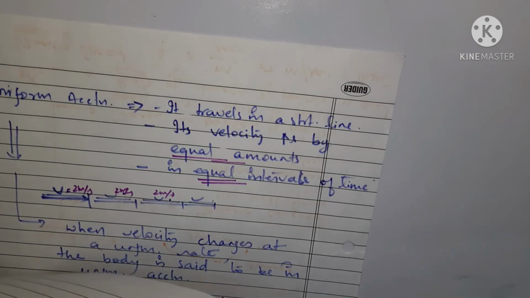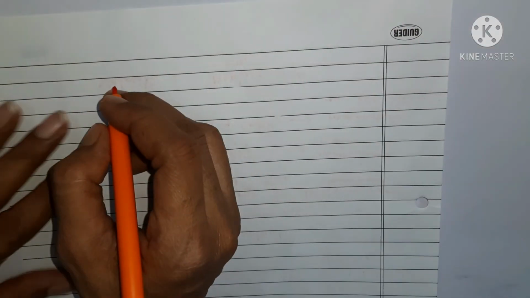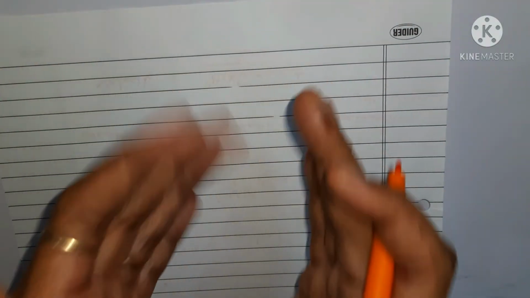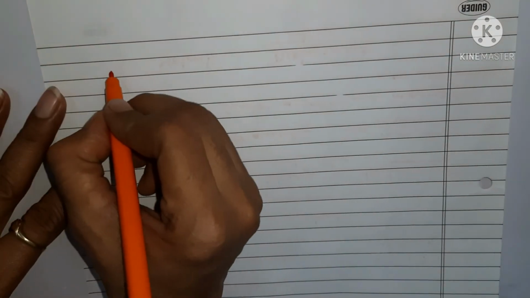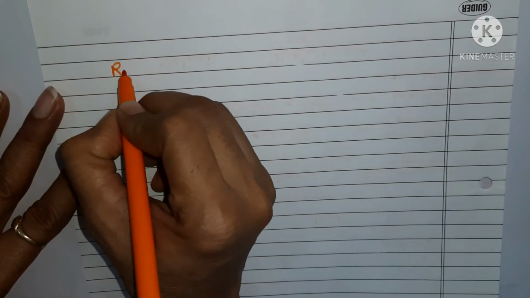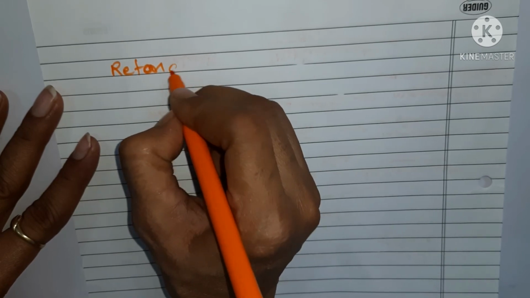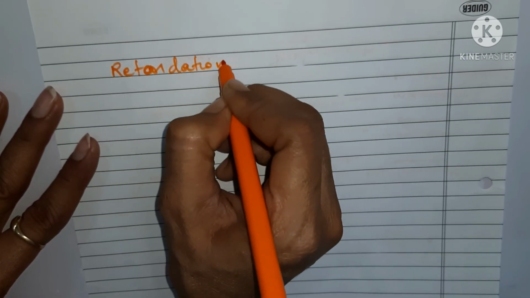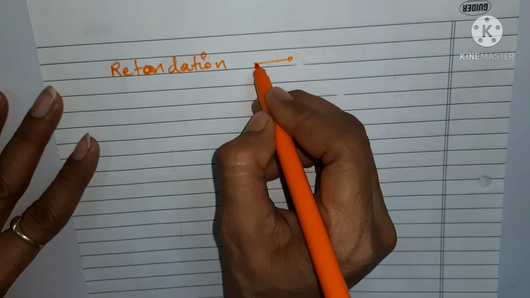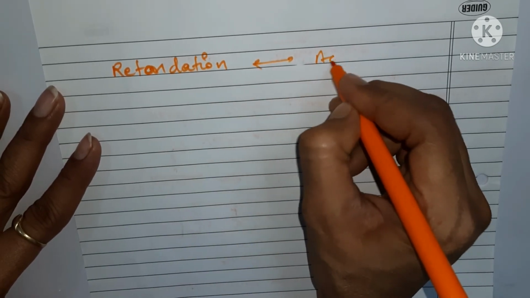What is retardation? If the velocity of a body increases, then the acceleration is positive. Let me write retardation. Retardation is just the opposite of acceleration.